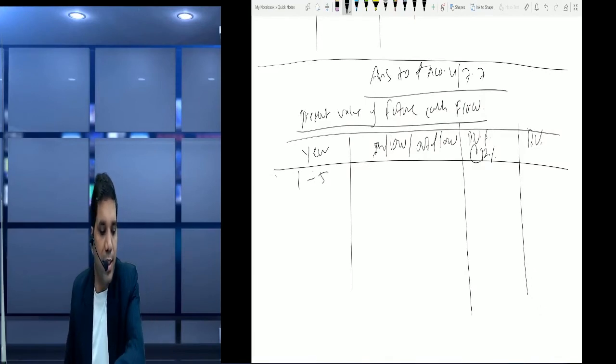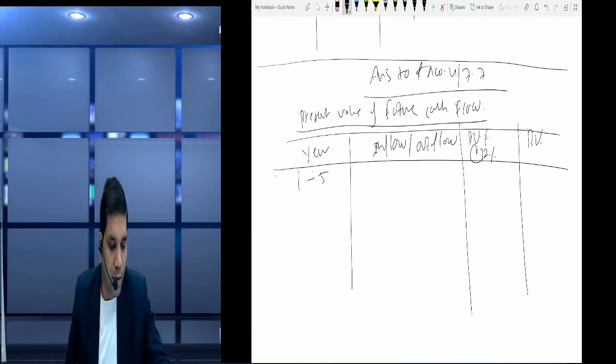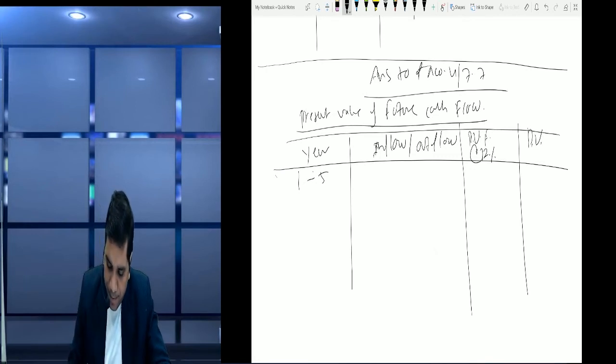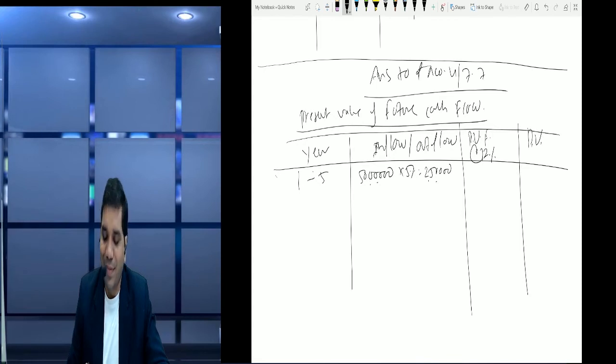We charge the interest on the 50 lakh at the rate of 5%. So 50 lakh at the rate of 5%, 2,50,000 per annum interest we receive. And what is the discount factor at the rate of 12% for 5 years, 1 to 5? Please calculate, friends.